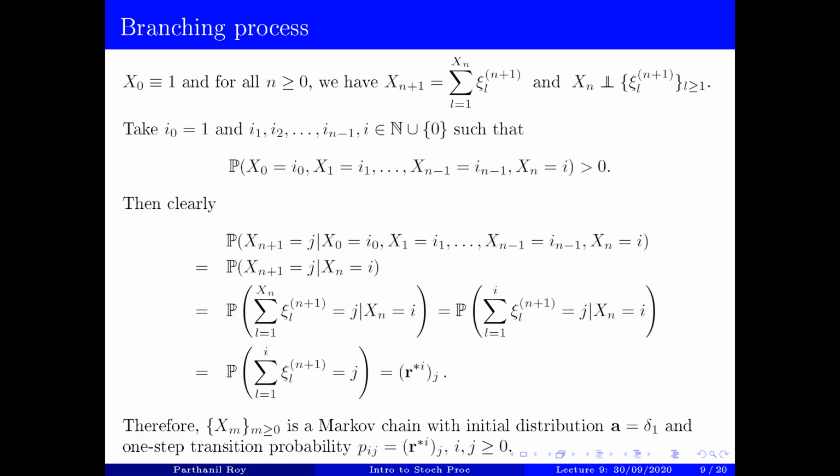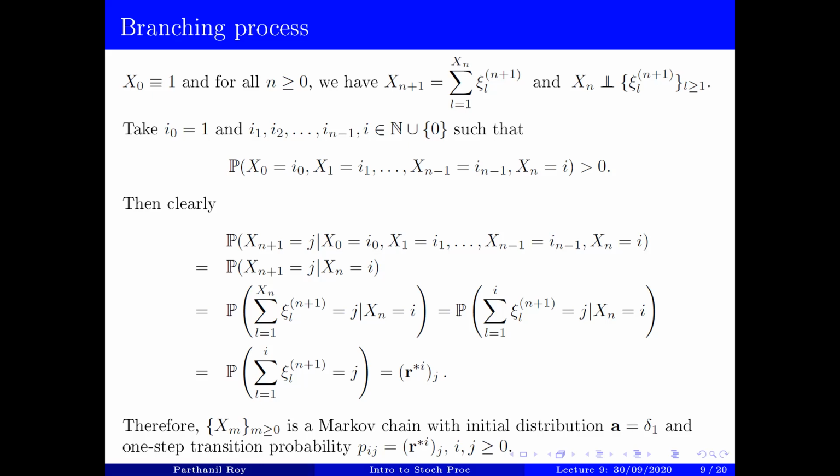It's nothing but a progeny mean in a very simplistic sense. If you just think of a simplistic possible model of spreading of any disease, then a very important object is this progeny mean. Anyway, I just wanted to make a relevant comment. That's all. It's not that we are going to discuss this in detail.